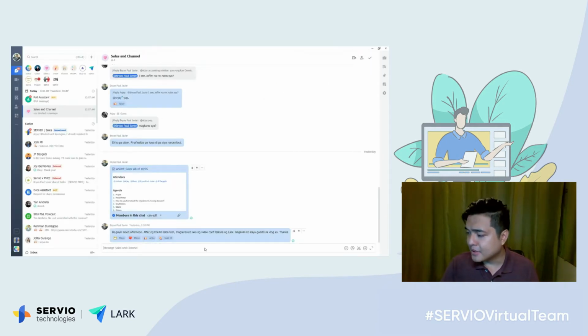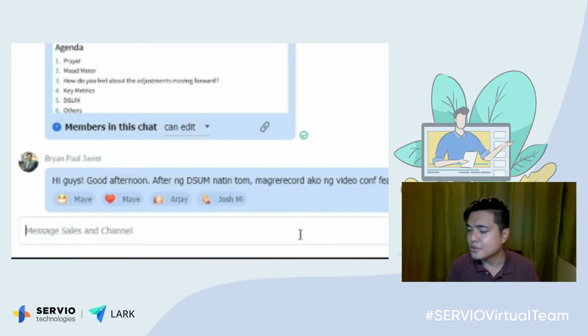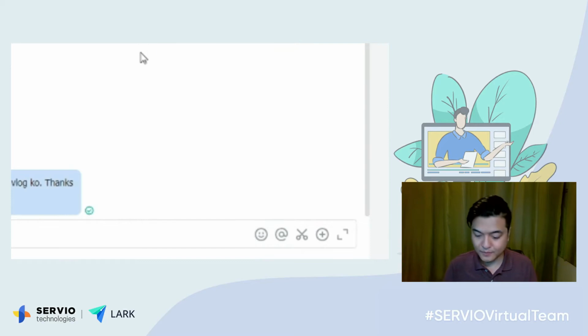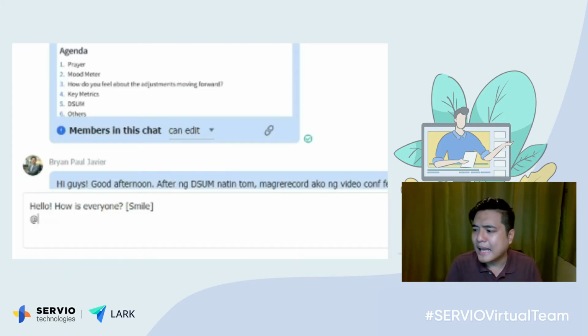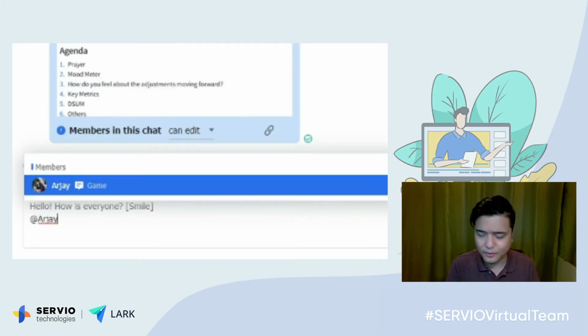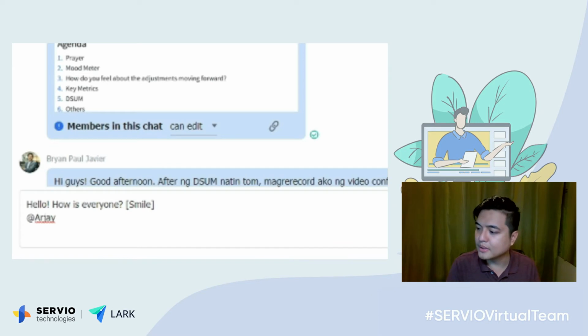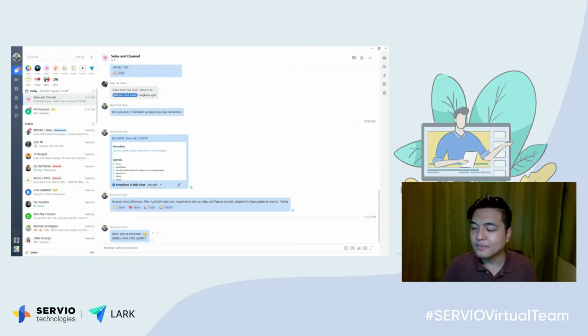To type in your message, you type it here in the message box below. So let's say, hello, how is everyone? And you have different emojis to choose from. You can also tag specific people if you want that message to be directed to them. What is the update? And you would have that message.